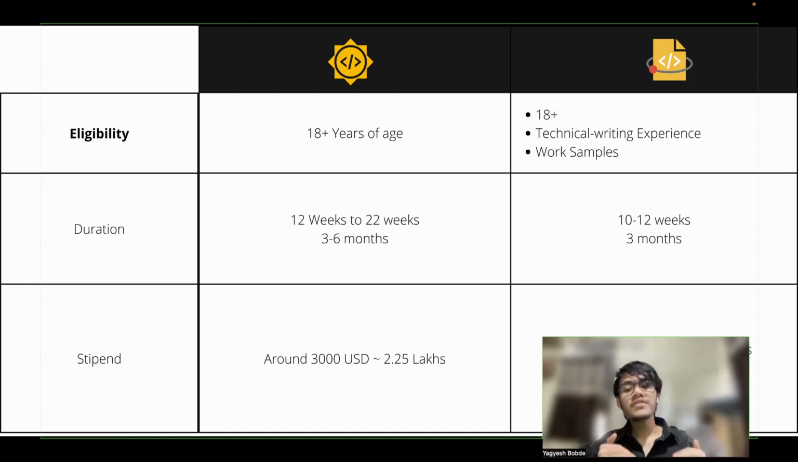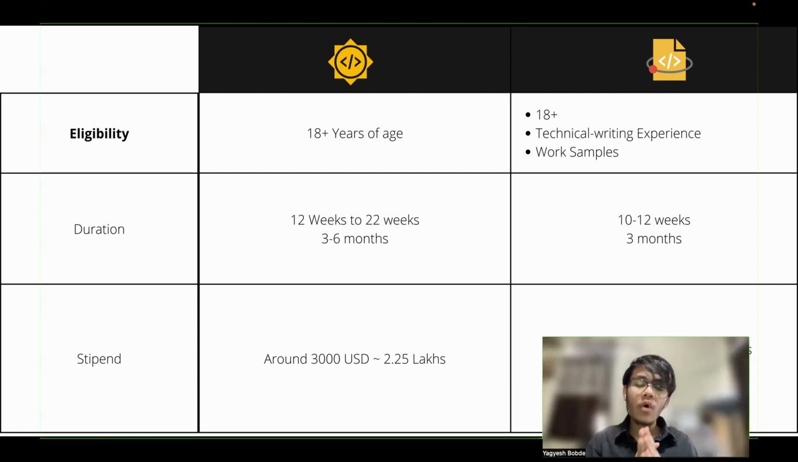Then we have the stipend. The stipend for GSOC is basically around $3,000, which is about 2.25 lakhs in Indian rupees. And then we have GSOD, where the stipend can vary from a minimum of 1.45 lakhs to a maximum of around 5 lakhs. So this is a pretty huge range, and this is basically the information that you need to know about both of these programs.